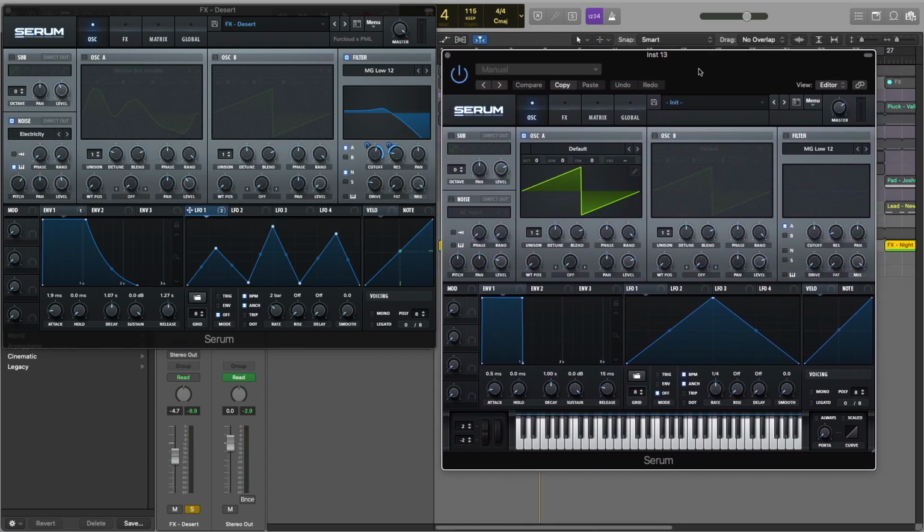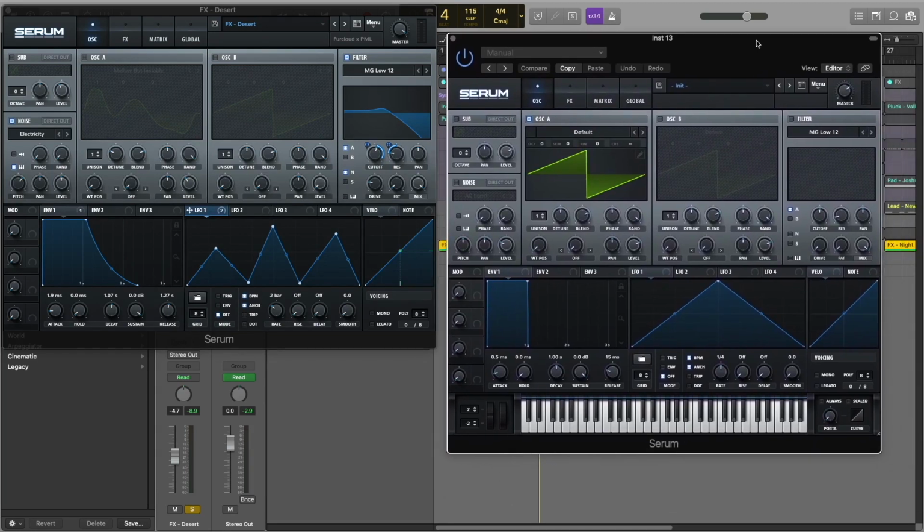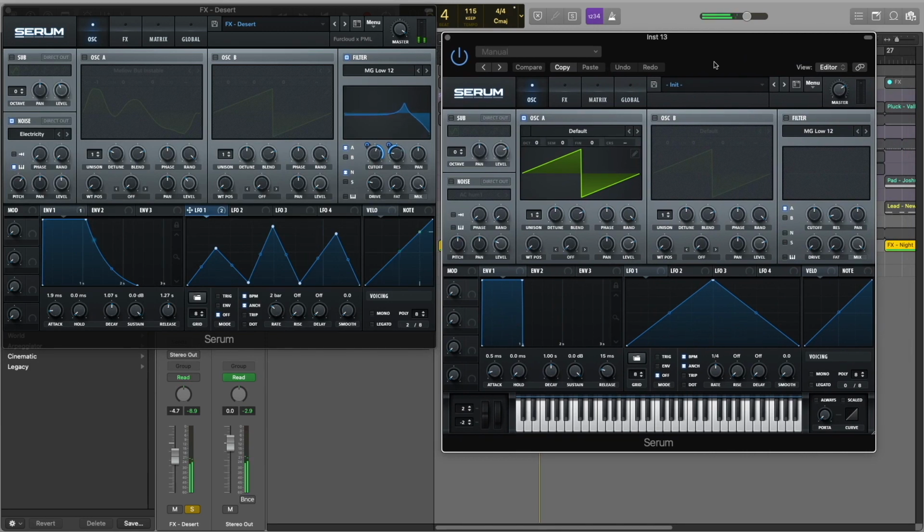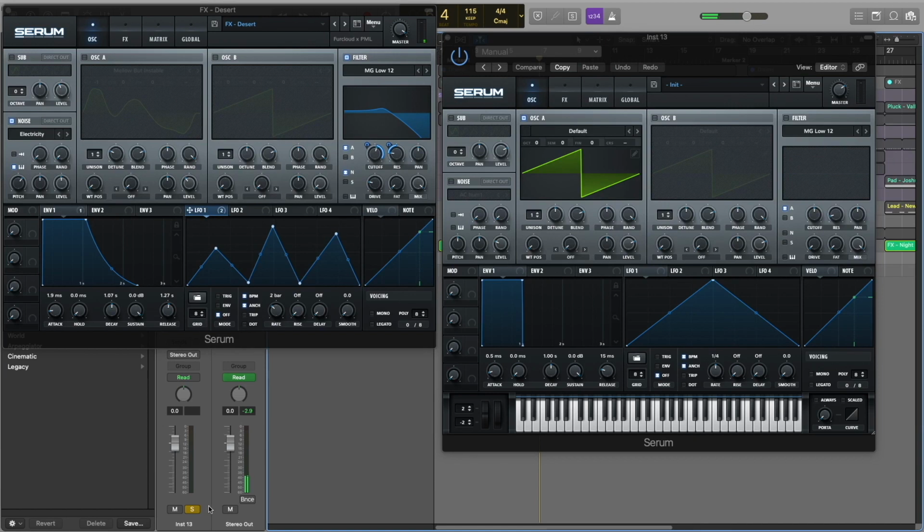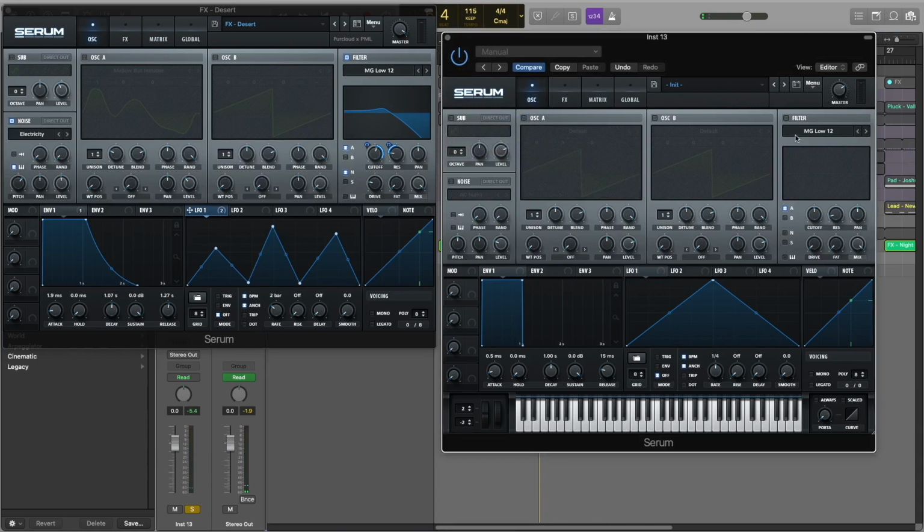As you can see, we're only using the noise oscillator, and we have all the other oscillators turned off. So let's go to our new Serum here. Let's solo it as well. The first thing we're going to do is turn off oscillator A, and turn on the filter. So no noise playing at the moment.